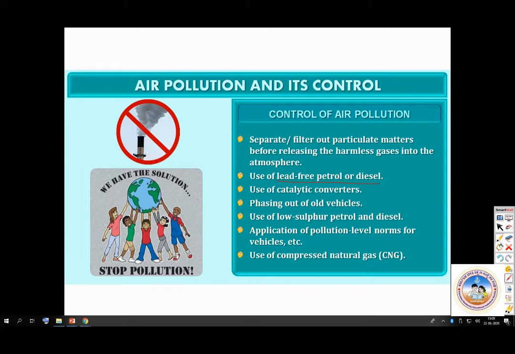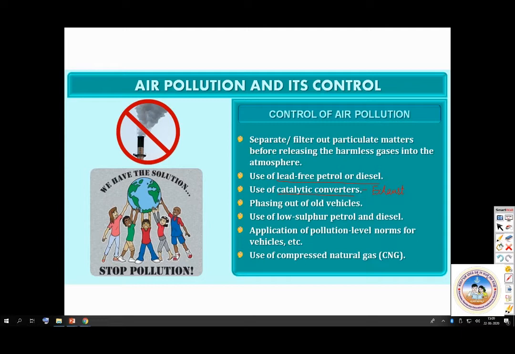Okay, use of catalytic converters. So where are these catalytic converters present? They are present in the exhaust. The exhaust is the silencer, the pipe from where the smoke comes out; there catalytic converters are fitted. In old vehicles the silencer is very small, now it is a little bigger. Why? Because they have catalytic converters fitted in which will not send certain poisonous material out of the vehicle.